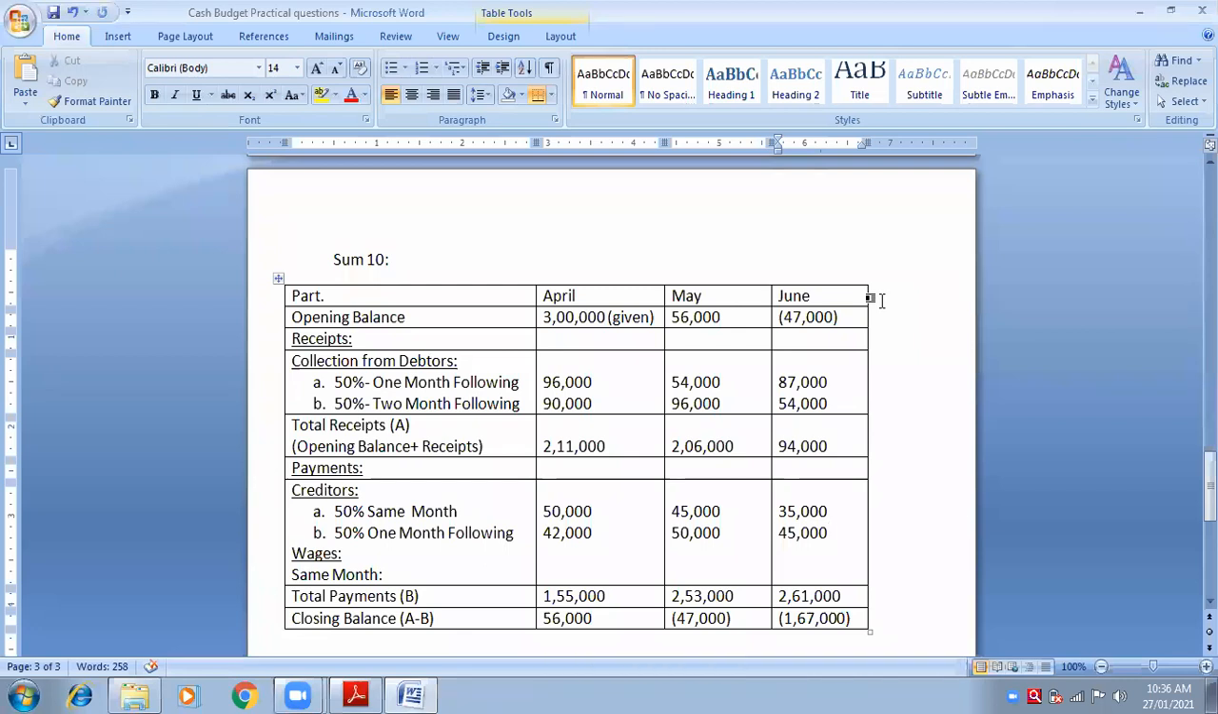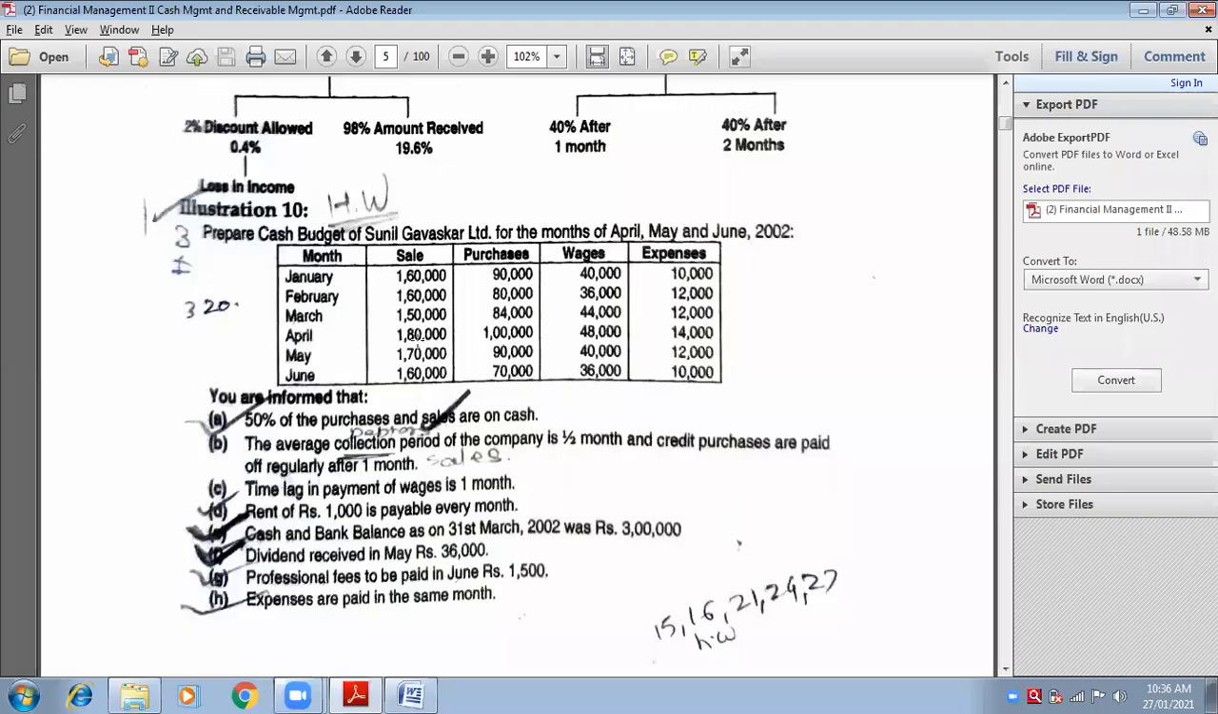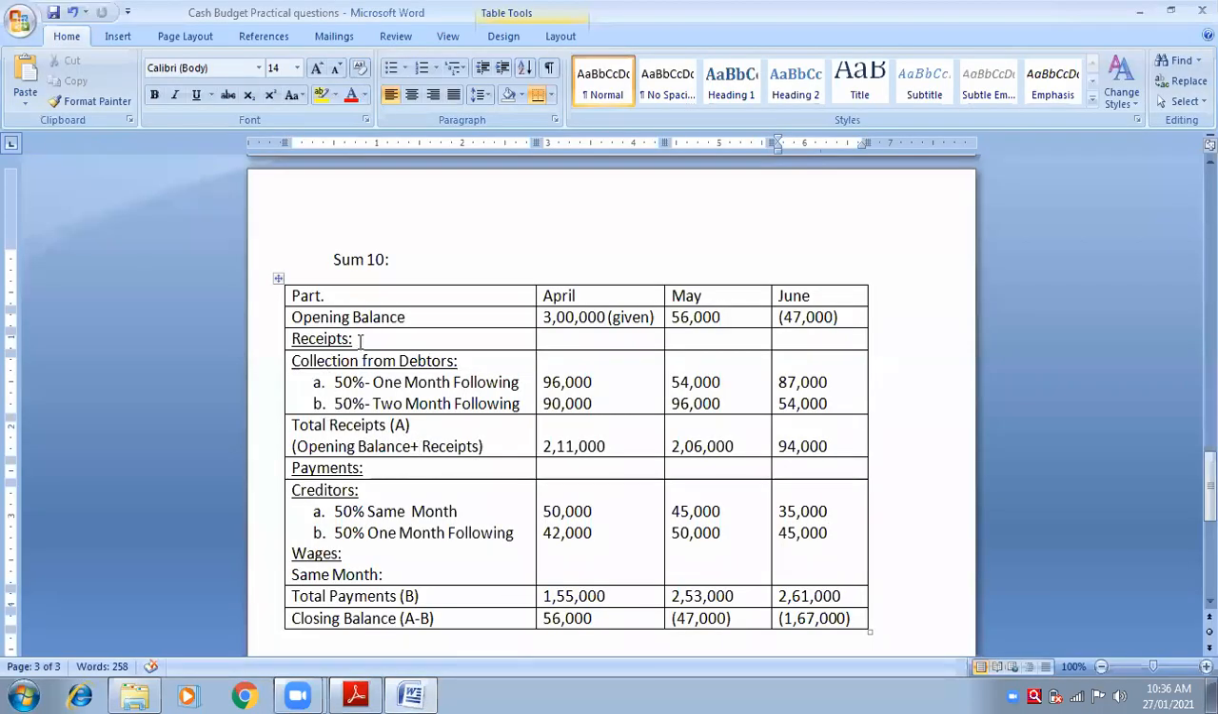Is it now clear, everybody? Yes, ma'am. Okay. Now first adjustment and second adjustment was related to sales also. So let us now quickly start with sales. You have to be very careful. Now you may feel something which is a little tricky. See, 50% of sales are on cash.